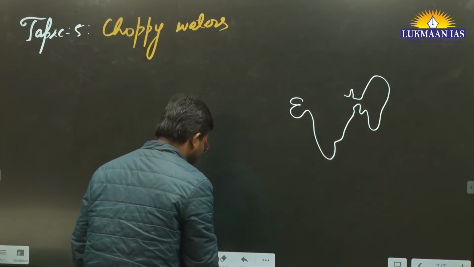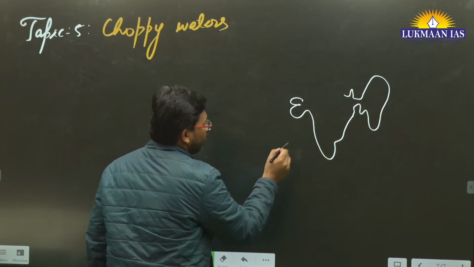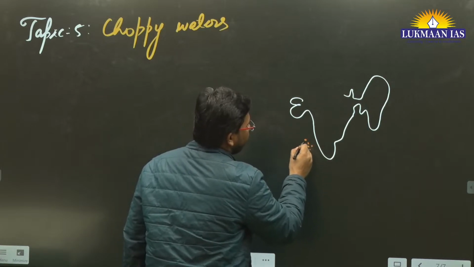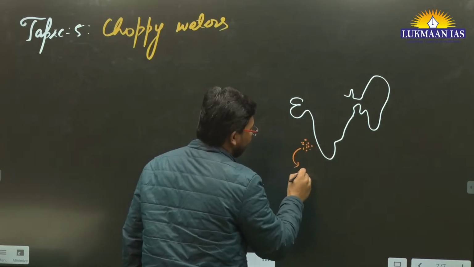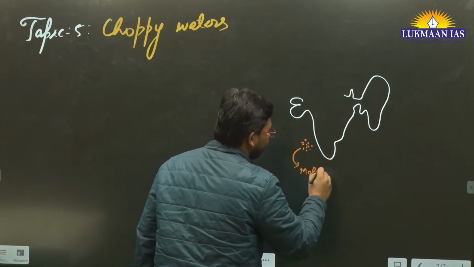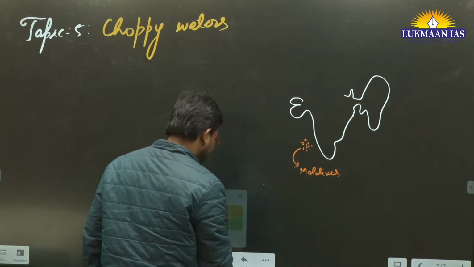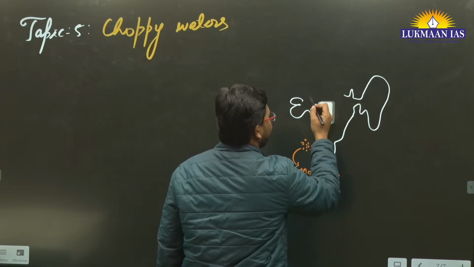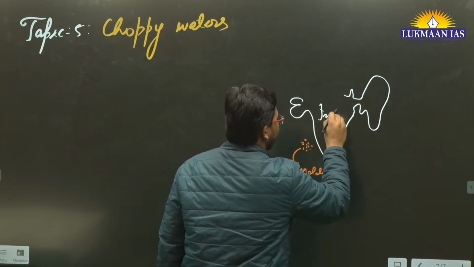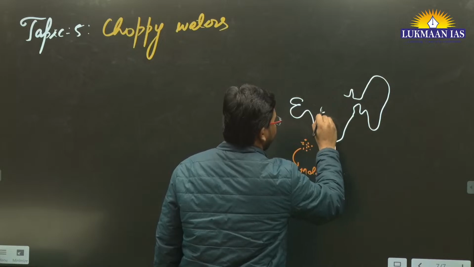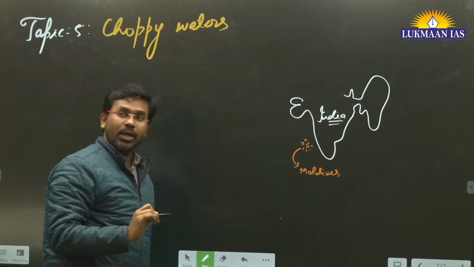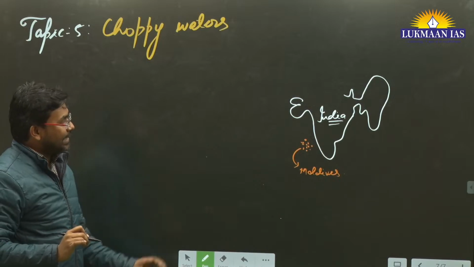Over here we have a country which is an island nation, and the name of this island nation is Maldives. And here we have India. So what is the case?